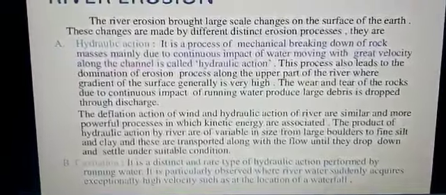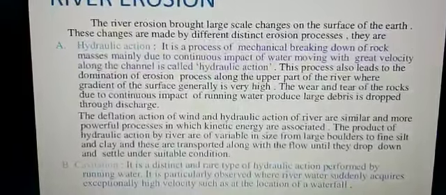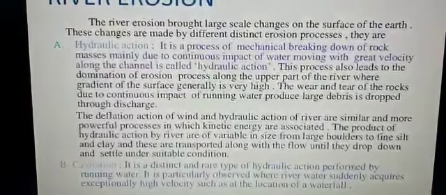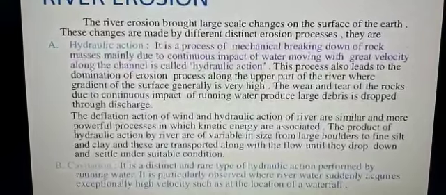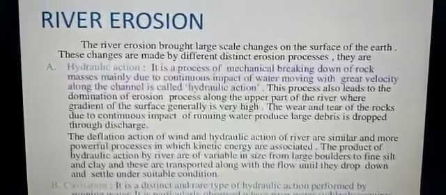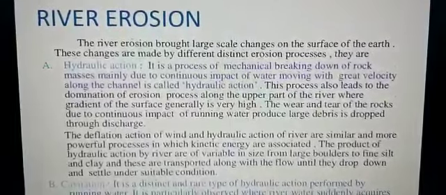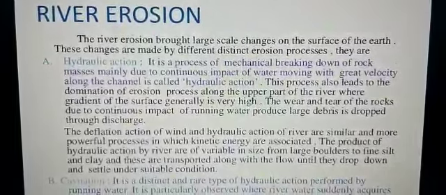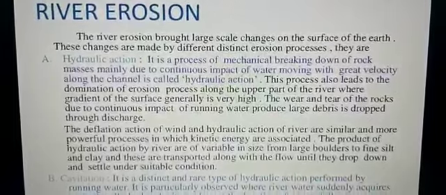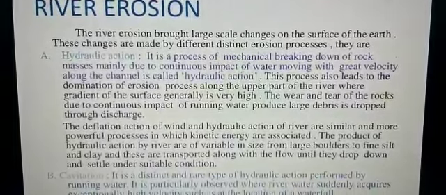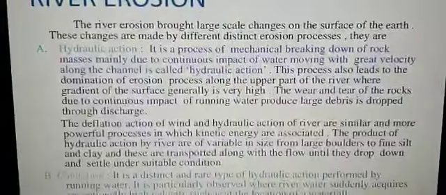Then the load, the amount of load it carries. Load is the material transported by the river. The load of the river does all the work of erosion and deposition. Mass wasting, deepening of the river valley and formation of landform depend on the load of the river that it carries. Here we have done the work of the river.